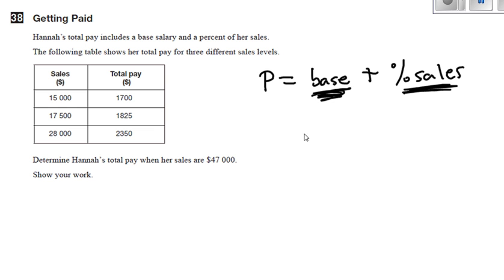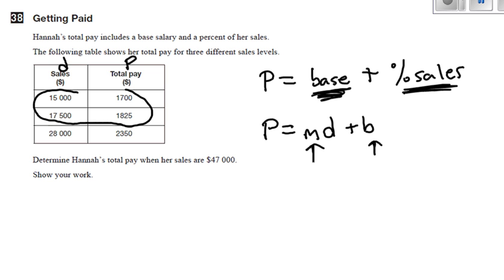So how am I going to find any of the information? So I'm going to look for this equation, P equals M. Now I hate using the letter S. I'm going to use P for pay, but man, I'm going to use D for dollar amount, and I hope that's okay. So I need to find, as always, slope and starting amount. So let's take 2 points. All I need is 2 points, and let's subtract them and find slope.